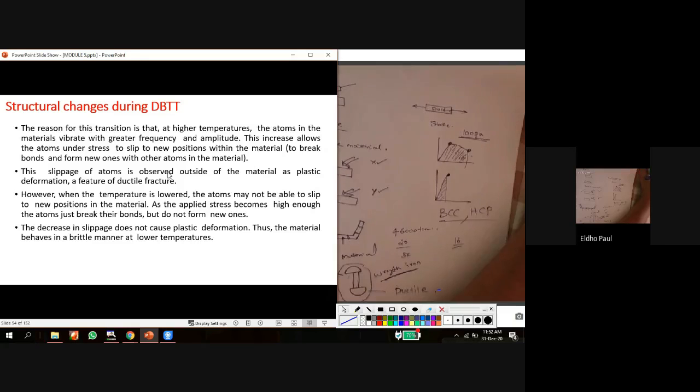Okay, so the applied stress becomes high enough. So what happens if we apply more stress? The atoms just break their bonds and do not form new ones. They completely break and finally the fracture will occur. Okay, so that is the reason for failure in a brittle manner at a low temperature.